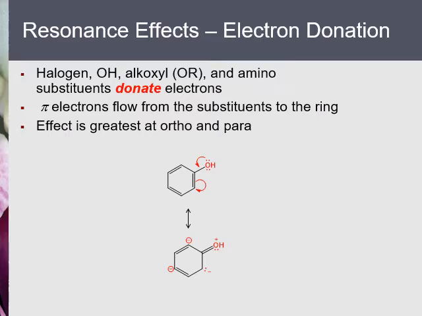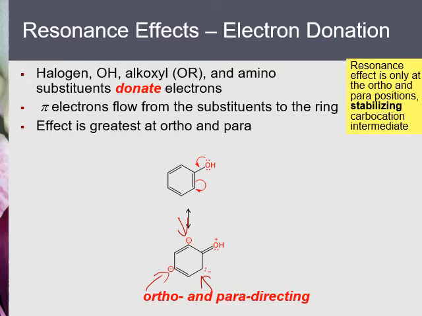Again I suggest you draw the resonance structures, and you will see they indicate the ortho and para positions are the most affected. They are the most electron rich now. So the benzene is activated, but it's the ortho and para positions that are the most activated, and therefore it is ortho para directing.